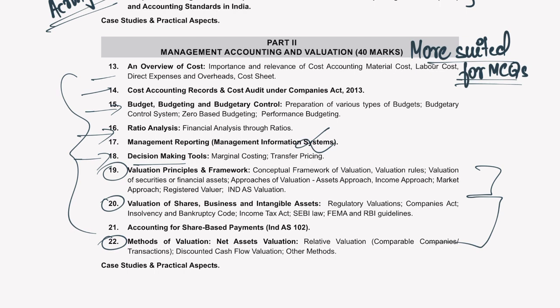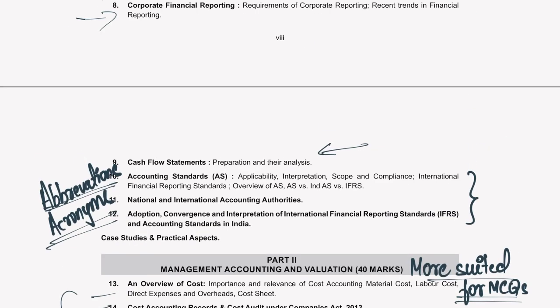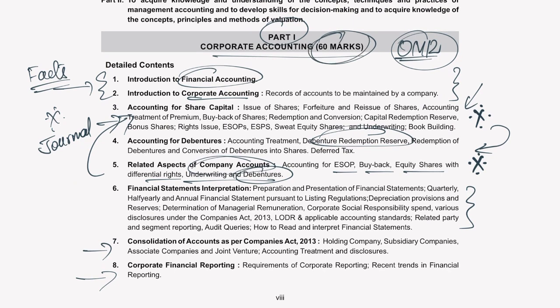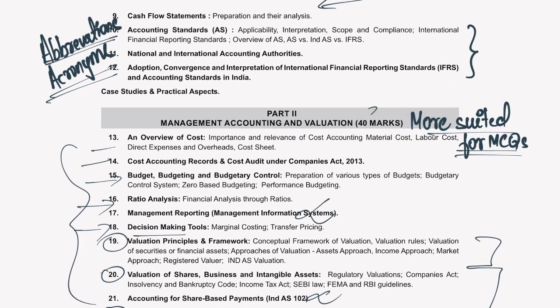Again, lots of scope for the institute to ask practical questions in these 3 chapters. Accounting for share-based payments, simply ignore that chapter if you haven't even touched it till now. Anyway, this is about the syllabus. Just remember, 60 marks of questions will come from corporate accounting part and remaining 40 will come from management accounting and valuation.